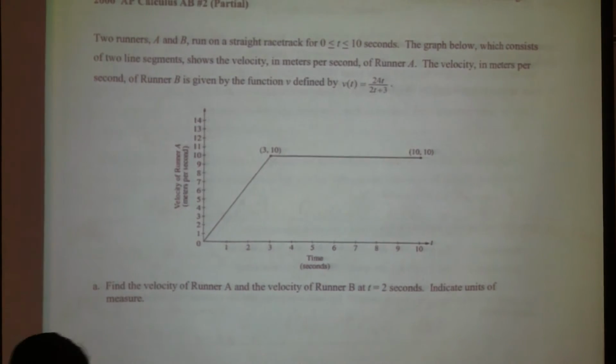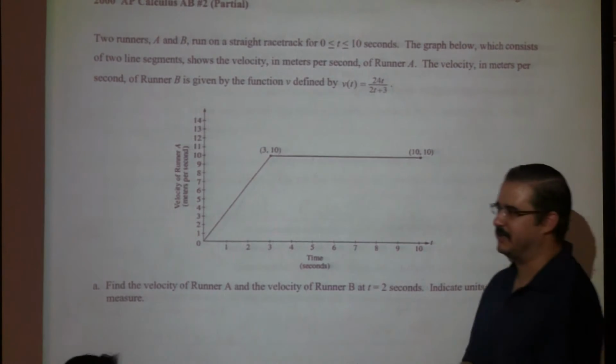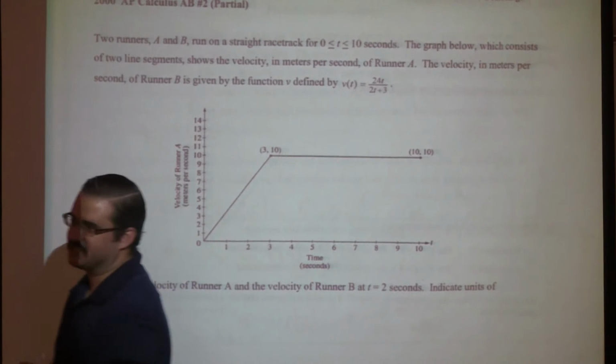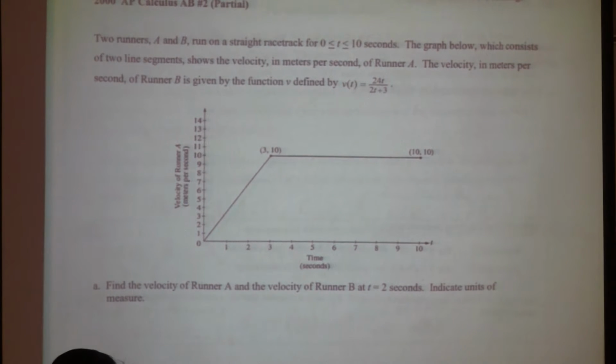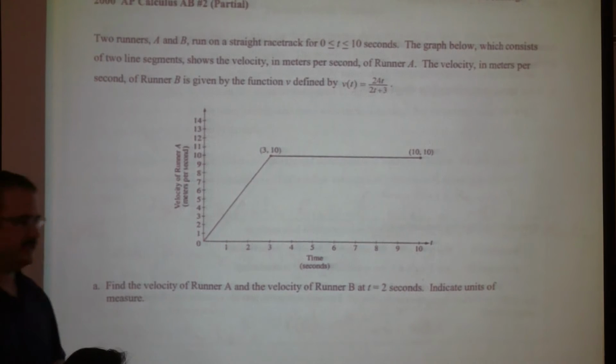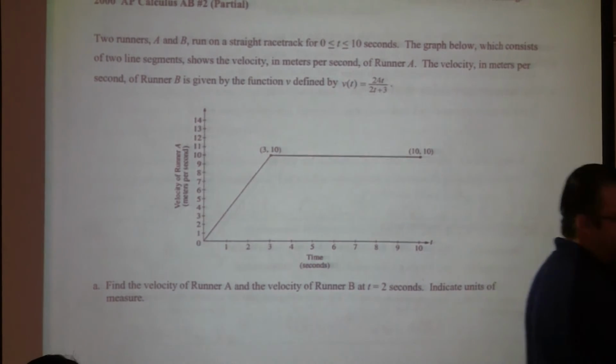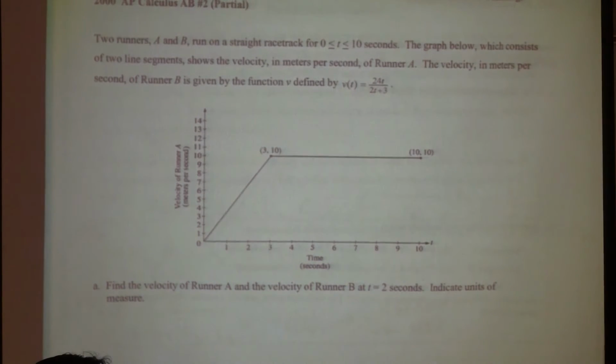Alright, so this was from 2000. And this is question number 2. On question number 1 and number 2 on the AP test, you are allowed to use the calculator. So if you came in and you got your calculator, great. If you didn't, well then too bad.